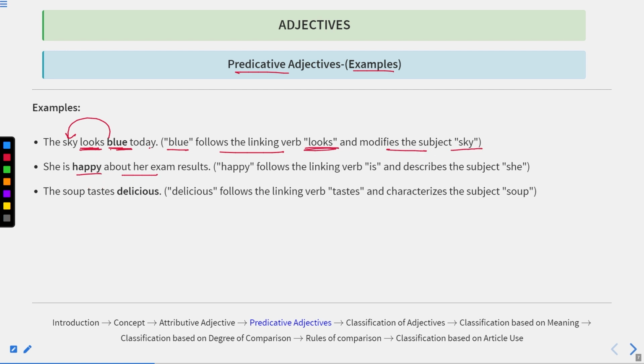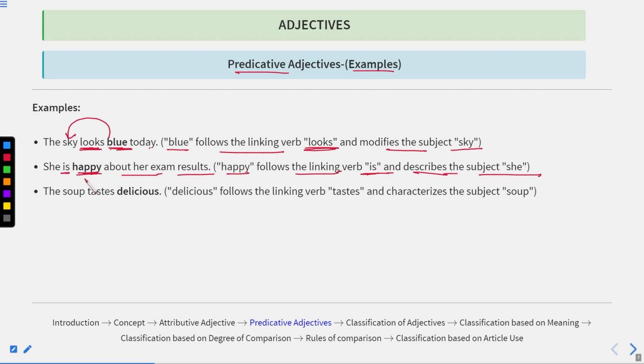She is happy about her exam results. Now you can see over here that happy is describing the word she. She is a pronoun and it is coming after the linking verb is. So happy follows the linking verb is and describes the subject she.